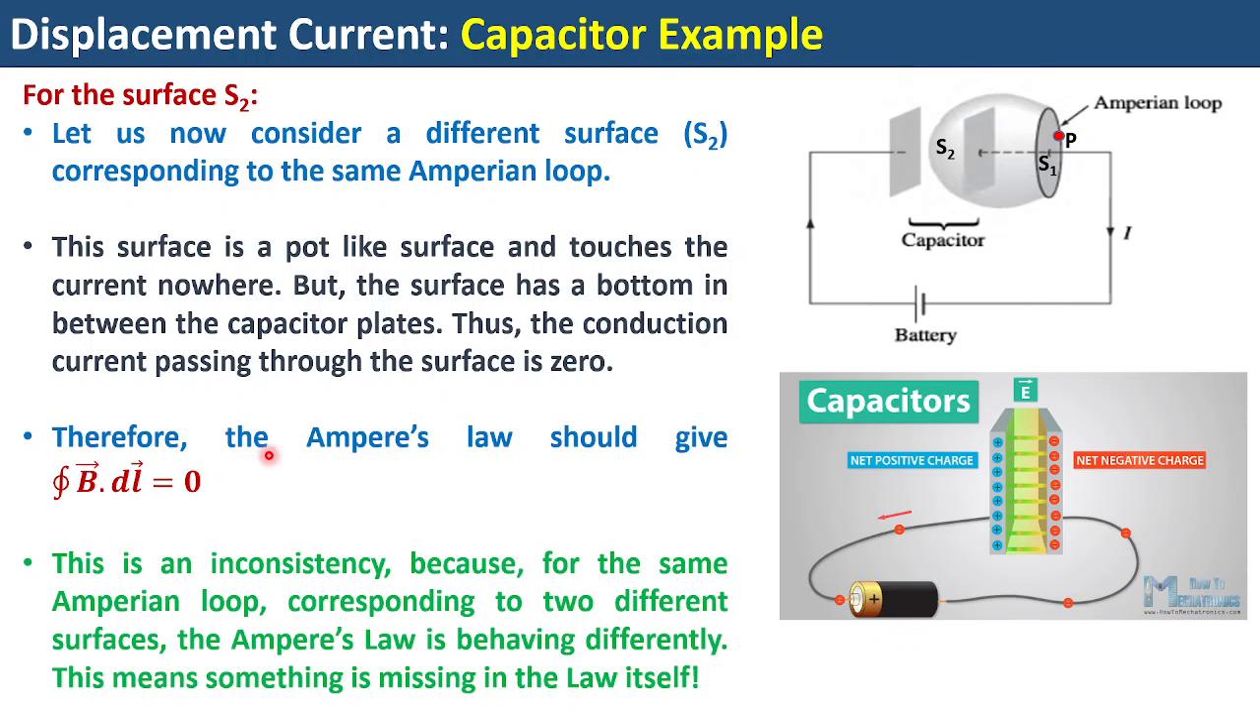So if Ampere circuital law is to guide the generation of a magnetic field because of a flowing current, then it should give the same thing for any kind of surface. Got it? It cannot behave differently for different kinds of surfaces. But here we have observed that Ampere circuital law was behaving differently. That is something which has been observed by James Clerk Maxwell, and he said that there should be something missing in the Ampere circuital law. And what is that missing link? What is that missing term? Let us find out in the next slide.